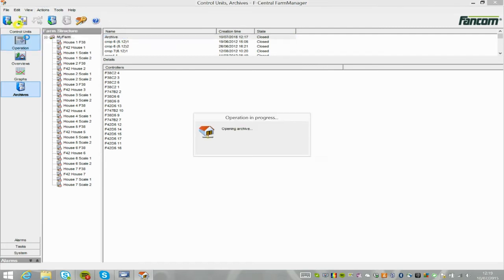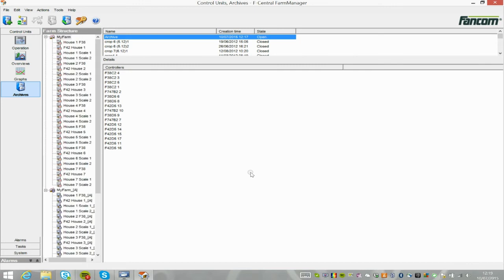If all archives are closed, then open one of the listed archives. Click on the archive desired, then click on the Open Archive icon in the icon bar top of the screen. This may take a couple of minutes depending on the amount of data in the archive.